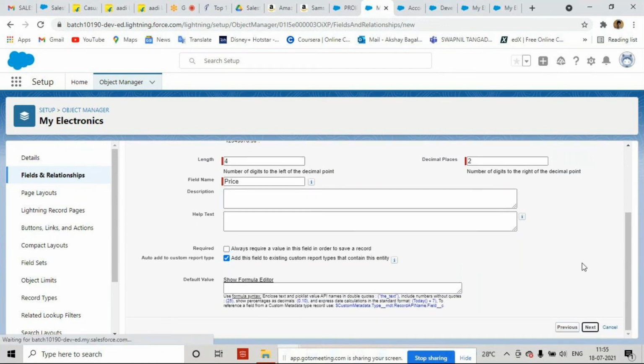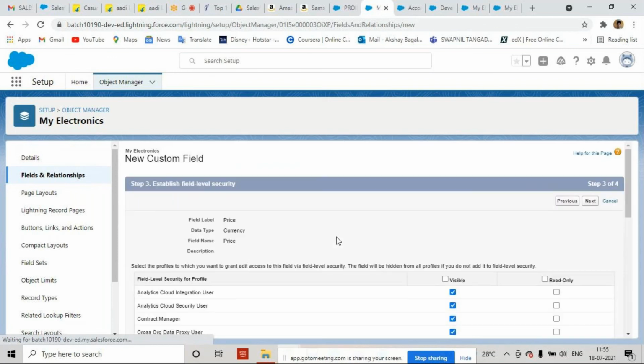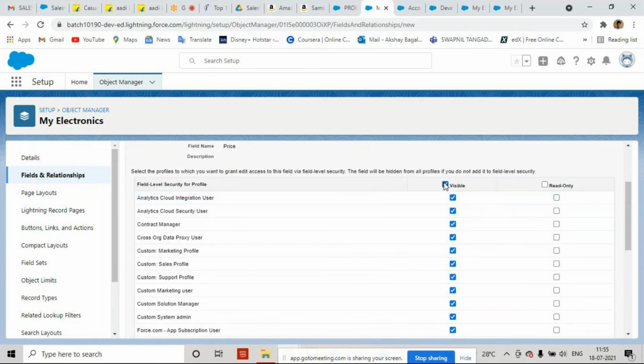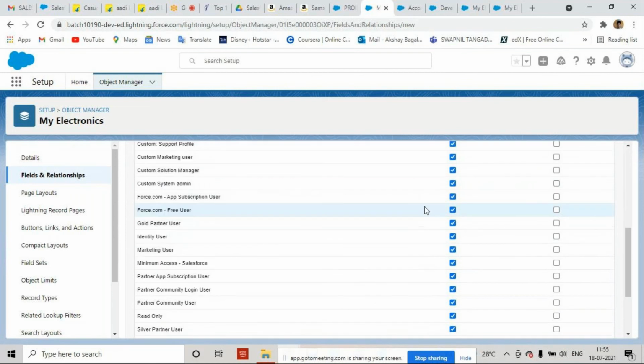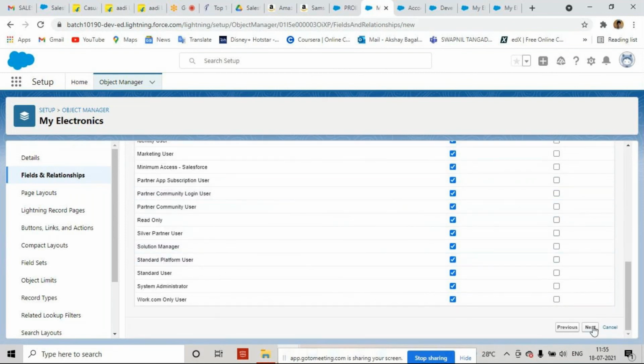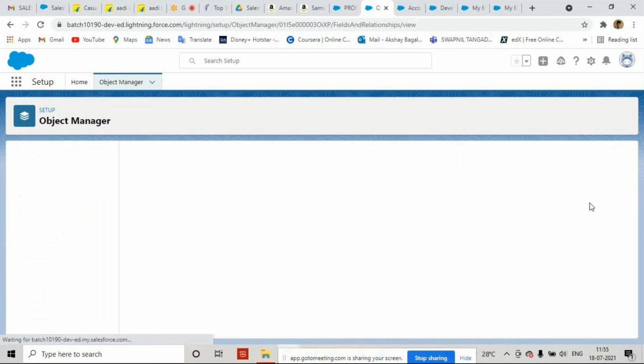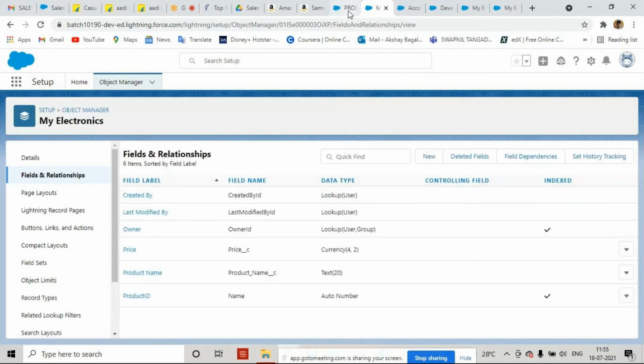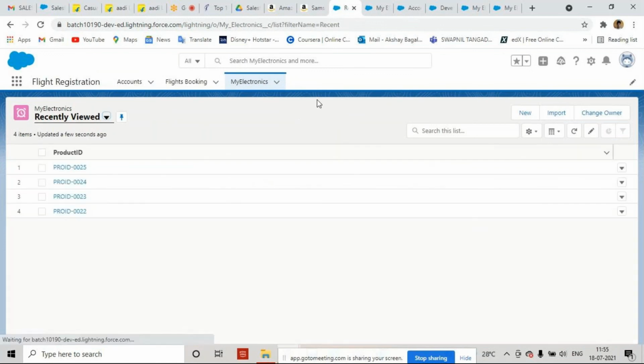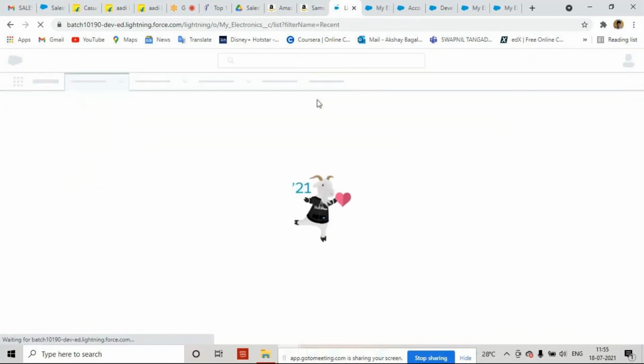Next, again it is going to ask me for the profile level access. Currently I'm giving access to all the profiles, all the users. Next, and on the layout, save it. See this beauty. Now what? Let's go to my electronics. Refresh the page 2-3 times.